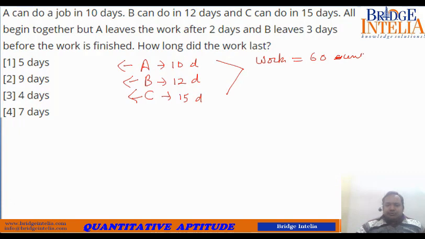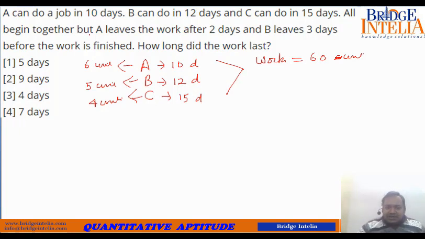You can take their individual per day outputs. So 60 by 10, so 6 units. So that is A's per day output. B: 60 by 12, so 5 units. Similarly, C's per day output: 60 by 15, so 4 units. Now the stage is set. Now let's see what is the question.